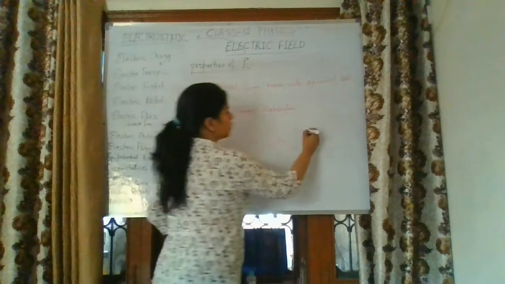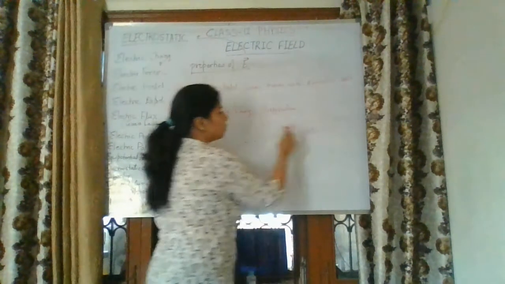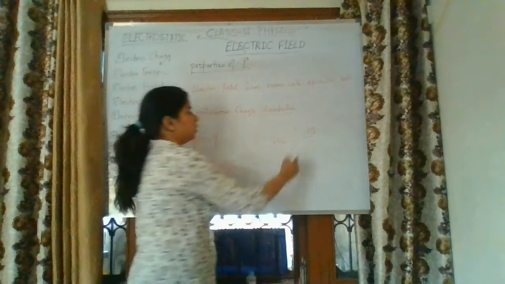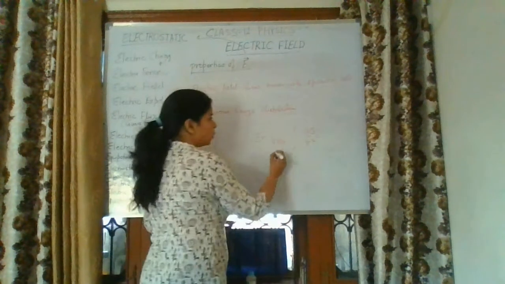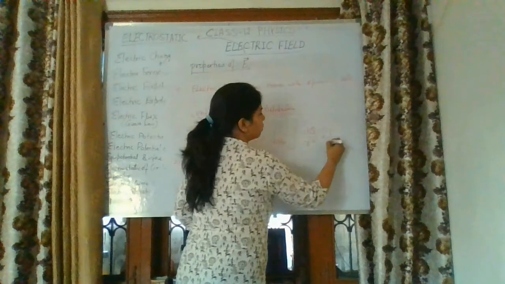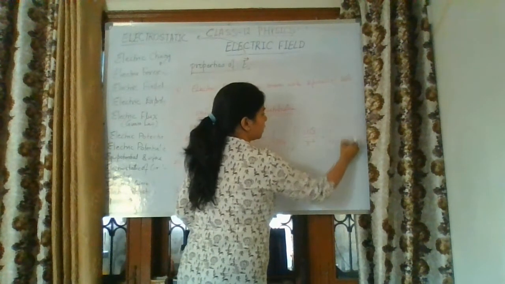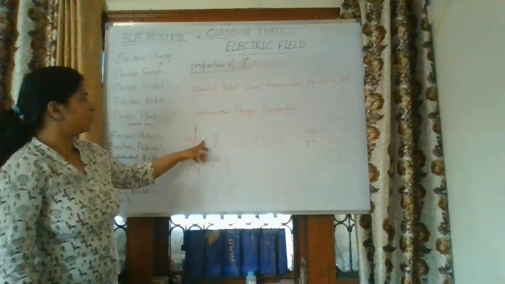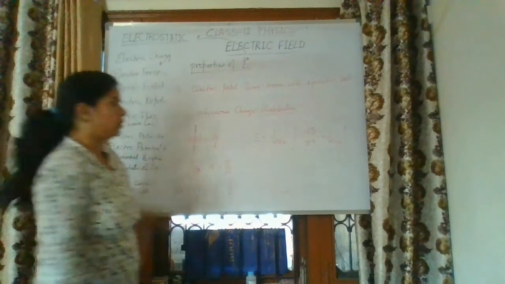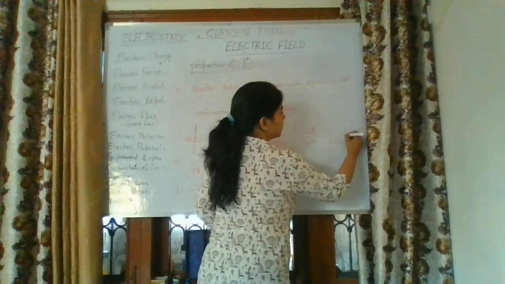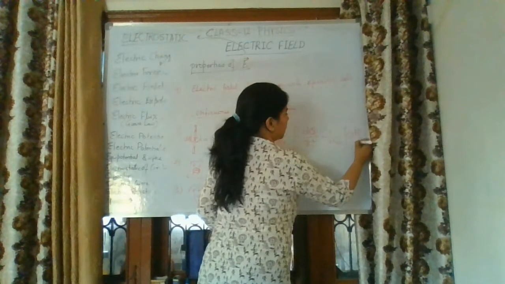So electric field is equal to, in place of q we will use dq divided by r square. You can convert this formula: 1 over 4 pi epsilon naught, and in place of dq, from this formula we can write lambda into dl. So the formula will be lambda dl divided by r square.